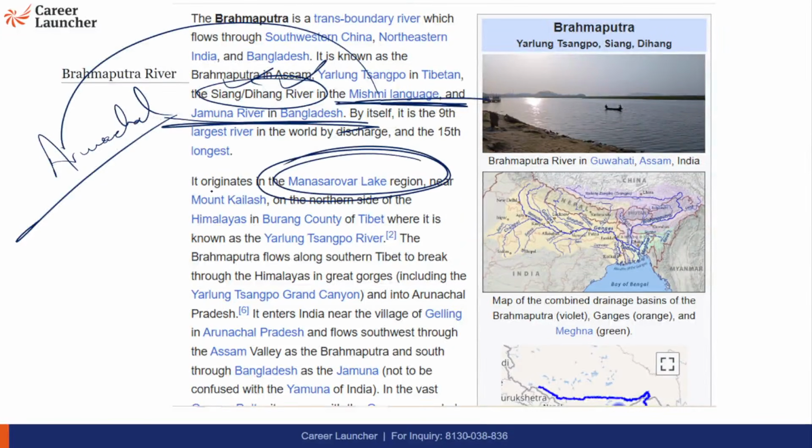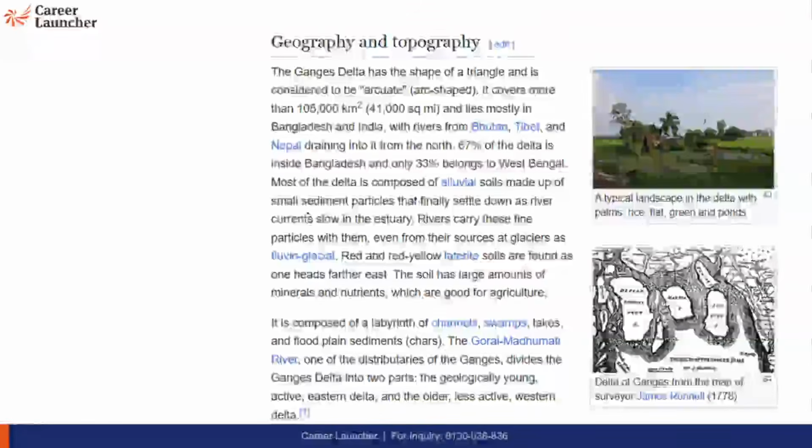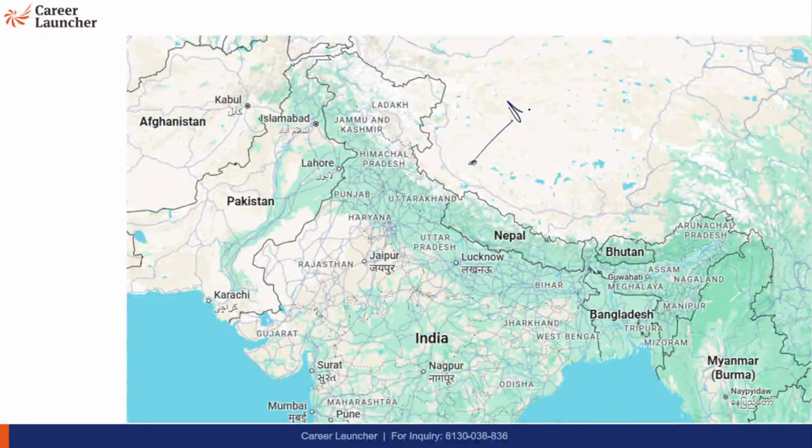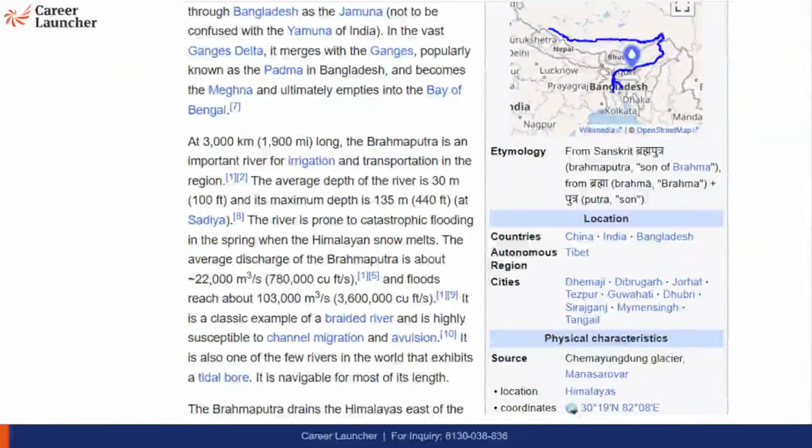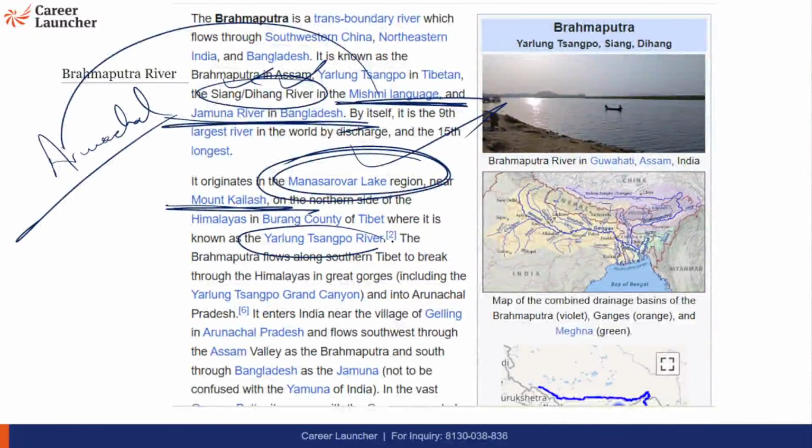And it starts from Mansarovar Lake near Mount Kailash. So it starts here, somewhere at Mount Kailash. So there's a Mansarovar Lake. From there, actually, it starts and it goes like this. Okay. That's what you should know. Yarlung Tsangpo, it is called.